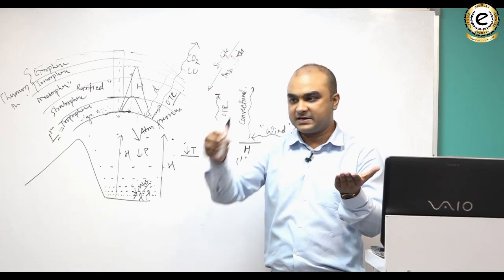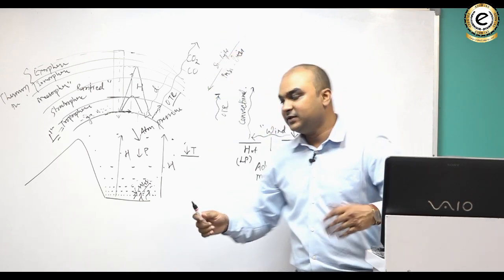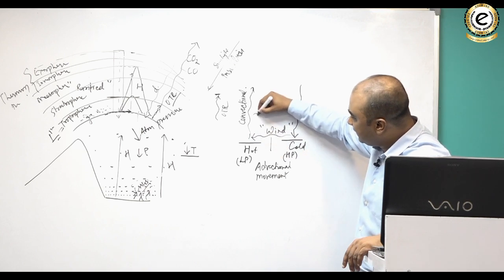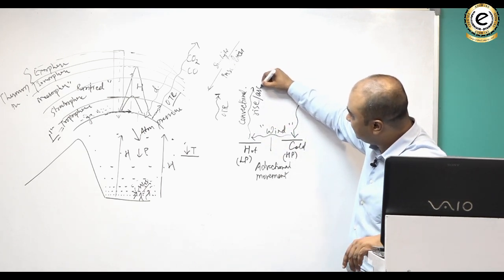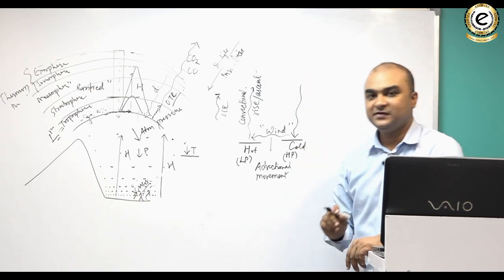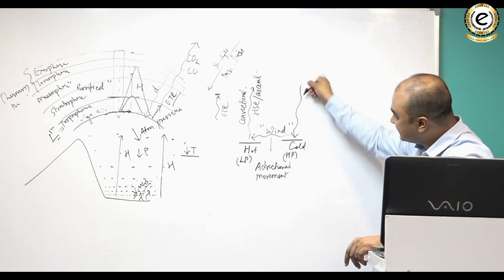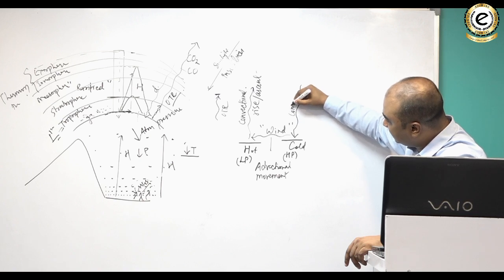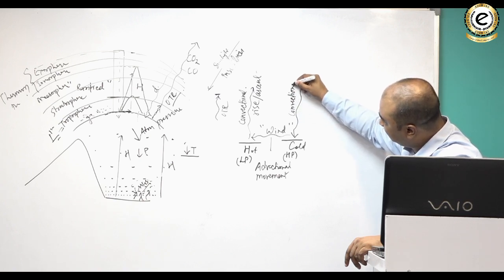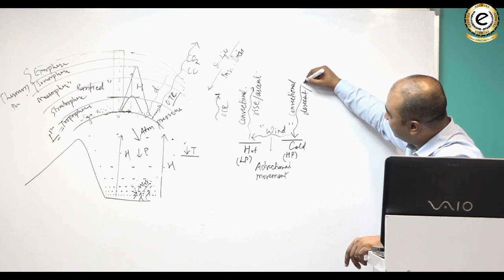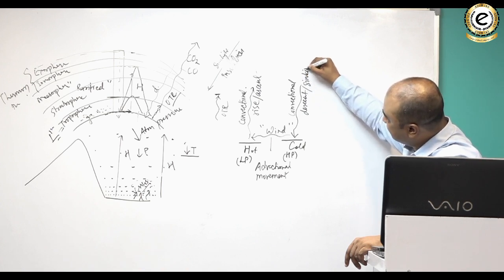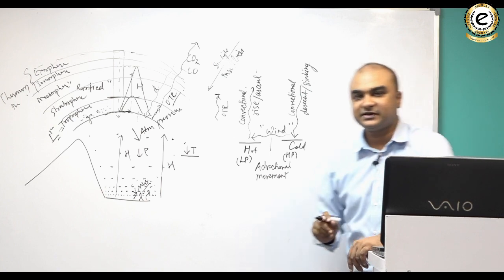Vertically it can rise or it can sink. This is known as convectional rise, or it is also known as convectional ascent. Whereas this where the air sinks is known as convectional descent or convectional sinking. Do you understand that?